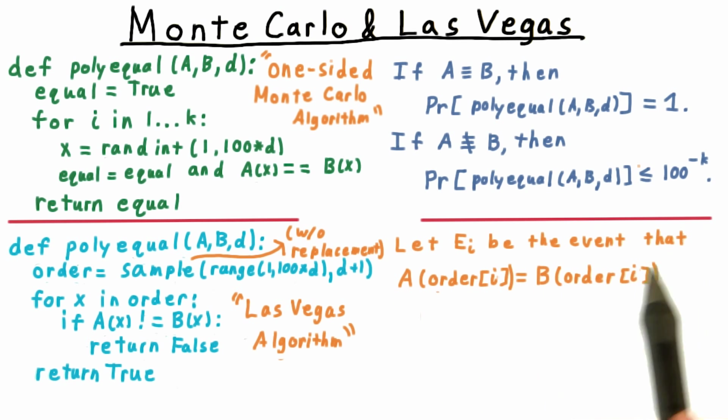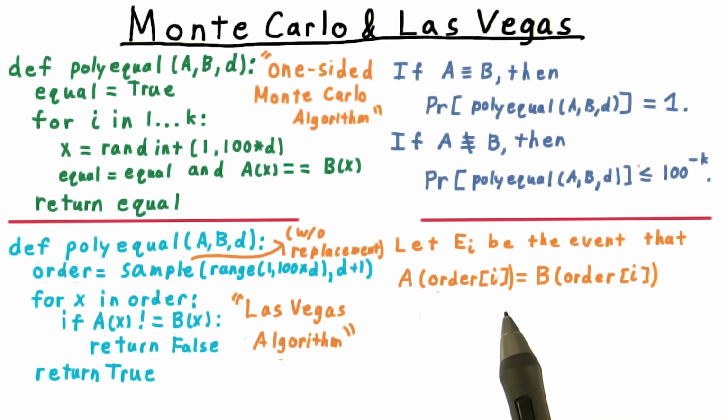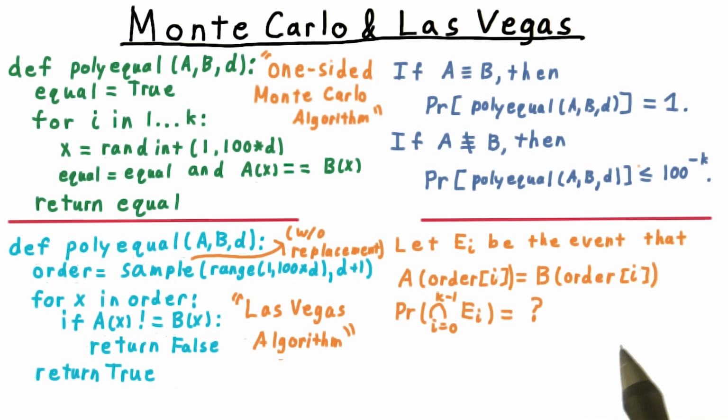Let E_i be the event that A and B are equal at the ith element of the order array. Then we characterize the probability that the algorithm takes at least k steps as the intersection of E_0 through E_(k minus 1). Note, however, that these events are no longer independent. If A and B are equal at the first element of the order list, then that's one fewer route that could have been chosen to be the second element. So how do we go about calculating this probability?